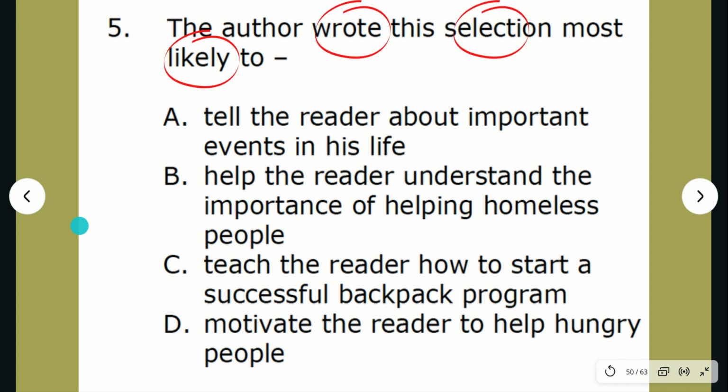The author wrote the selection most likely to A. Tell the reader about important events in his life, B. Help the reader understand the importance of helping homeless people, C. Teach the reader how to start a successful backpack program, or D. Motivate the reader to help hungry people.